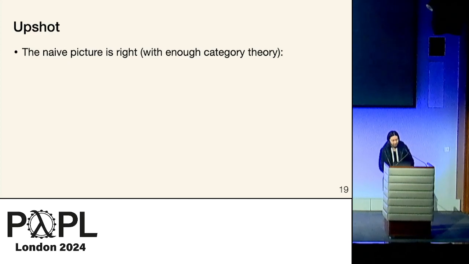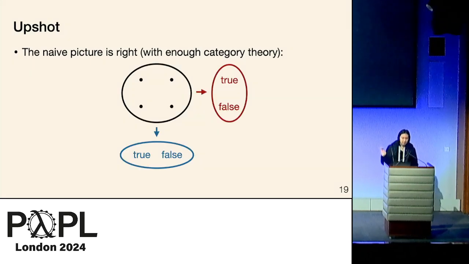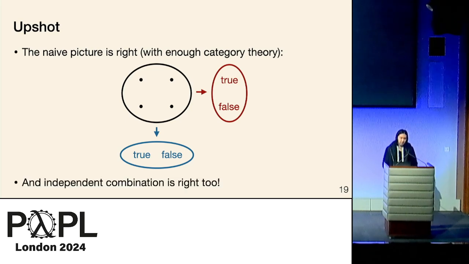Okay, so what does this give us? Well, first of all, it shows us that the naive, informal pen and paper notion of probability is right. If you do enough category theory, this really nice picture can be your model of separation. And it also shows that independent combination is also right, because they're the same. So this kind of validates Lilac's notion of separation, and it tells us which parts of Lilac were essentially getting separation to work and which parts were just contingent aspects.